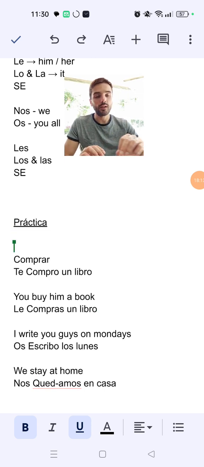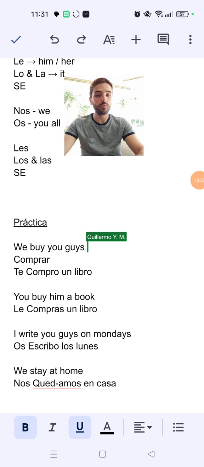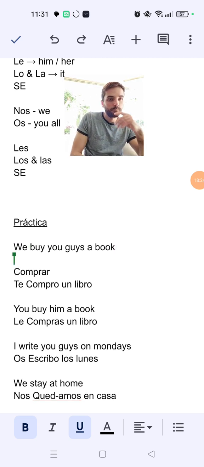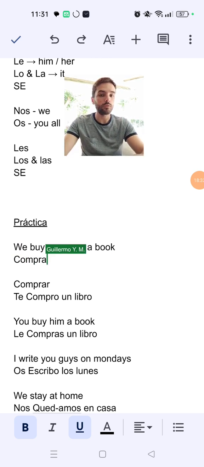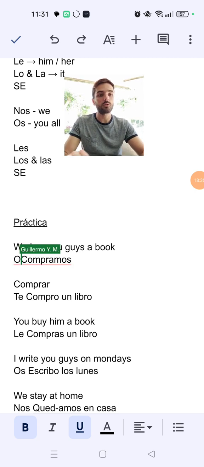And then the last one, how would it be to say, we buy you guys a book? Very good. First we do we buy. We buy, which is compramos. You guys was os. Os compramos un libro.